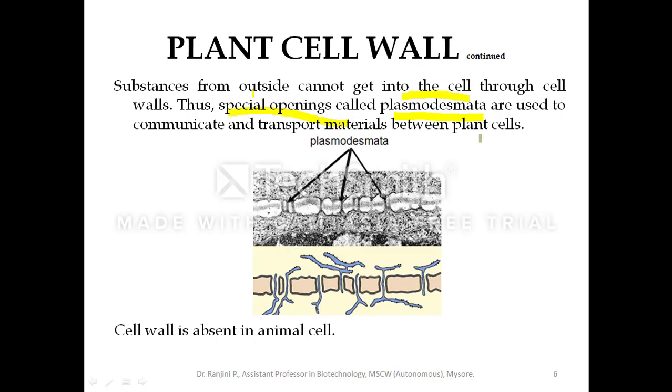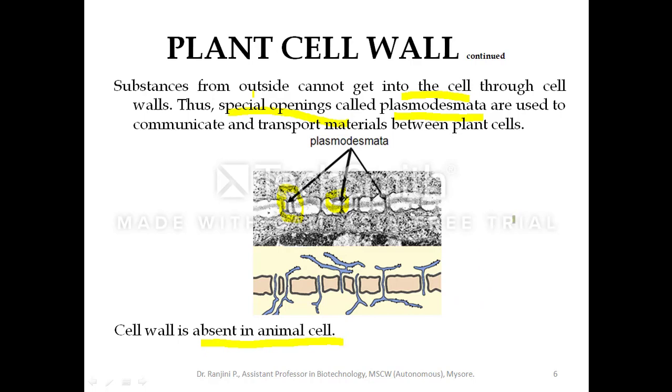These plasmodesmatal connections play an important role in the transportation of essential molecules into and out of the cell. They also play an important role in communicating signals between adjacent cells. So we saw the cell wall in the plant cell, and in fungi, archaea, diatoms, algae. But the cell wall is absent in the animal cell. So this is one difference between the plant cell and the animal cell.